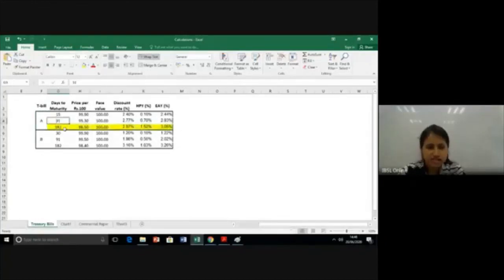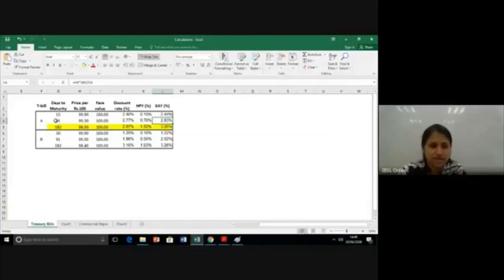When it becomes 92 days to maturity, now this is newly issued. When it becomes 91, price has increased. Days to maturity has dropped. Face value remains the same. Here the discount rate also has been adjusted, but the highlighting point here is the holding period return and the annual yield. Both of them drop. Why? Because you pay a higher price. The return that you are going to earn is less. The discount amount is less.